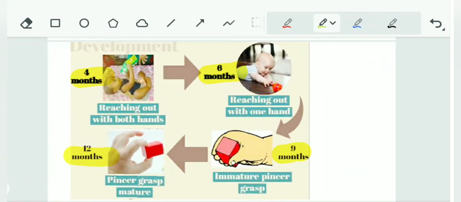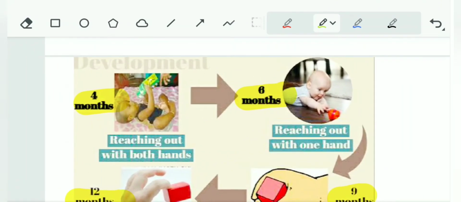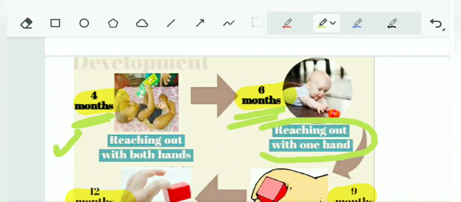First let's see, reaching out with both hands. See, the child is reaching out for an object with both hands. So this is bidextrous reach. This is at 4 months. Unidextrous reach, that is reaching out for the object with one hand.